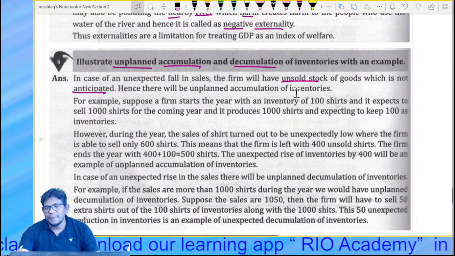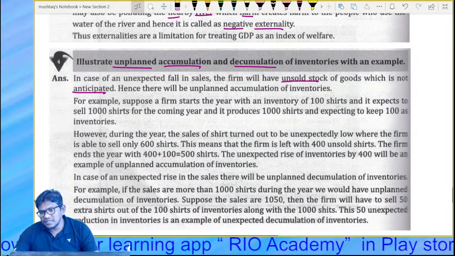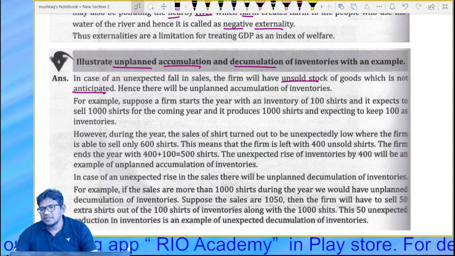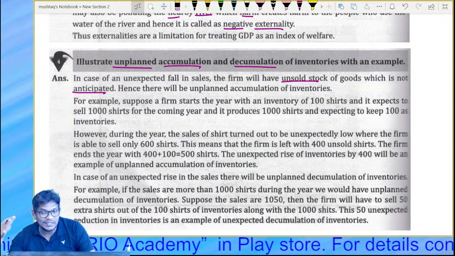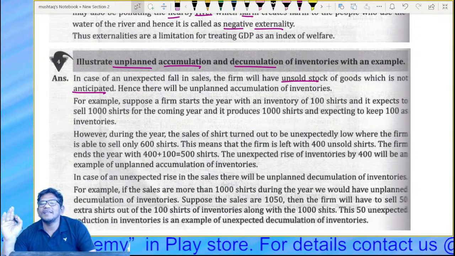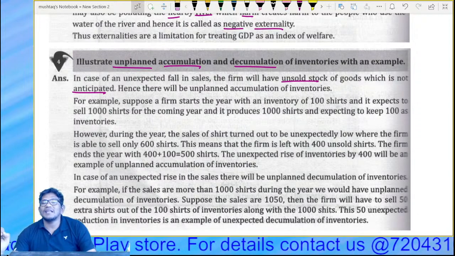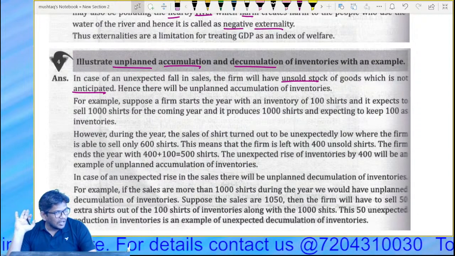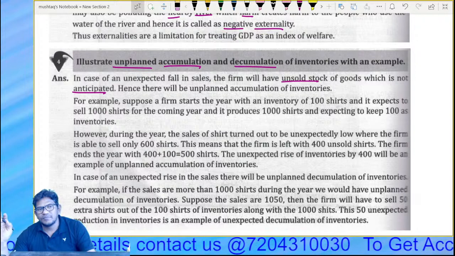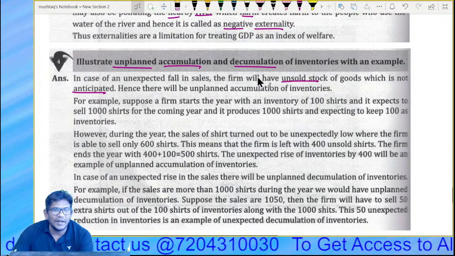Firms sometimes, if there is any decrease in the sale, what we can say, guys, there is accumulation, right? Unplanned accumulation. Hence there will be unplanned accumulation.